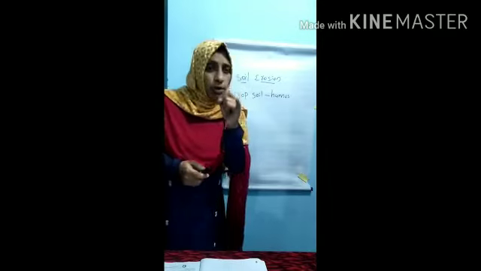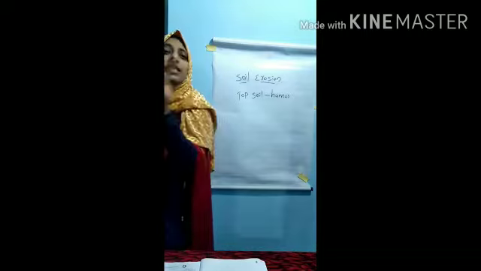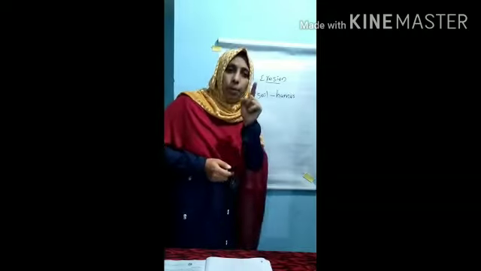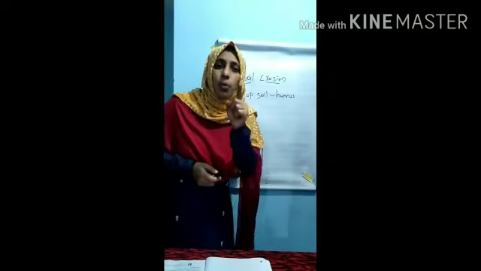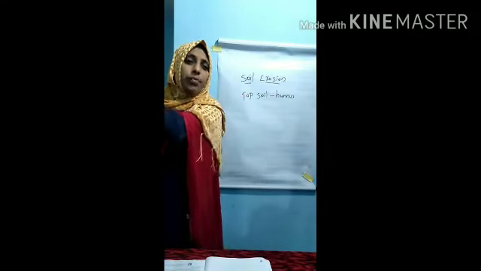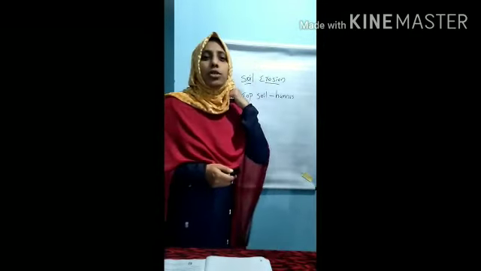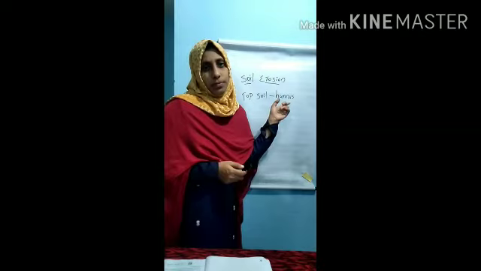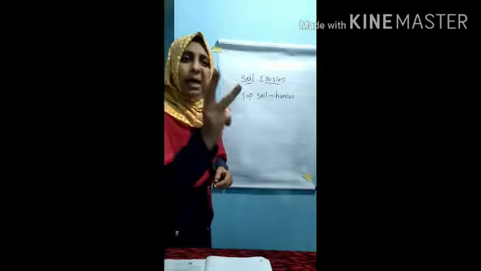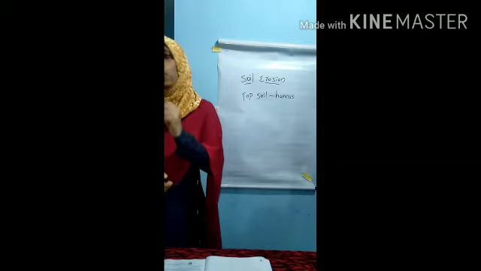Okay, so this water and wind carrying away soil, this process is called soil erosion. So what do you mean by soil erosion? The process of water or wind carrying away soil into different places. That process is called soil erosion. Okay, are you understanding? Mainly there are three reasons for soil erosion.